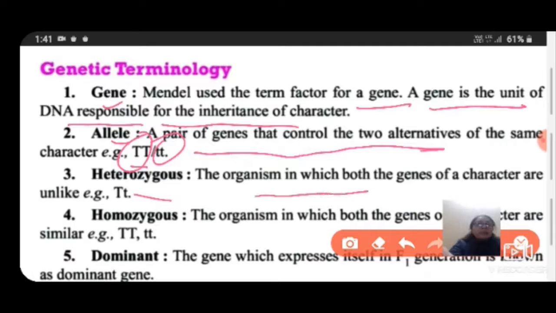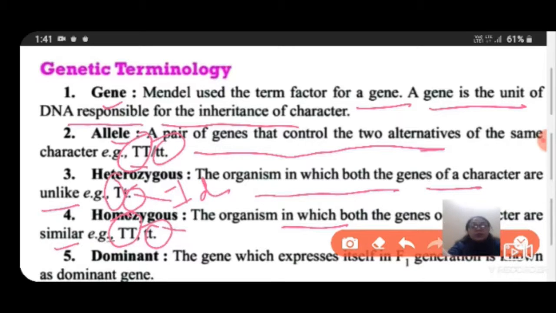Heterozygous: the organisms in which both the genes of a character are unlike, like one is capital T and another is small t. That is heterozygous, that means they are not identical. Homozygous: the organisms in which both the genes or factors are similar, like capital TT or small tt. So when both the factors are identical with each other, this term is called homozygous.